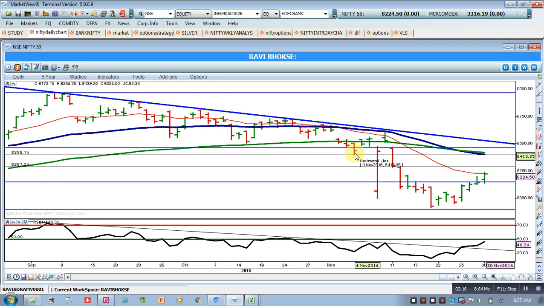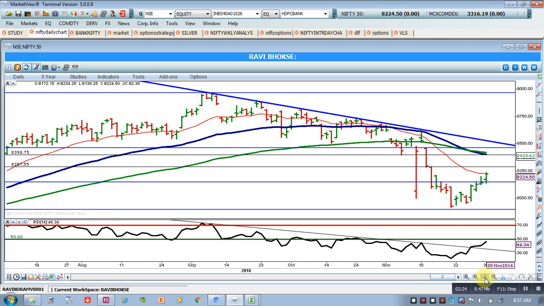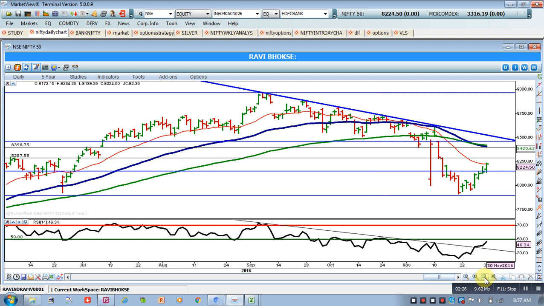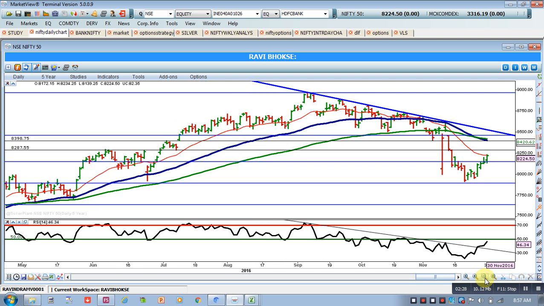So in this belt, as per the moving average and previous accumulation in the daily chart, if Nifty proceeds further, we may see a resistance around 8,420 to 8,400 level. Whereas for previous price resistance, Nifty had tested a resistance around this level.